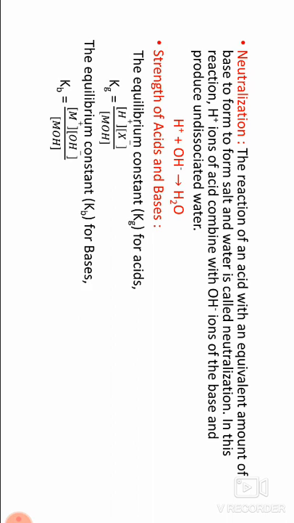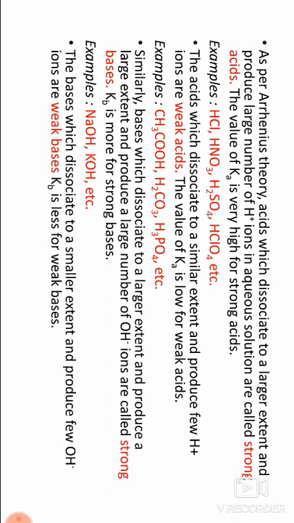As per Arrhenius theory, acids which dissociate to a larger extent and produce a large number of H plus ions in aqueous solution are called strong acids. The value of Ka is very high for strong acids.